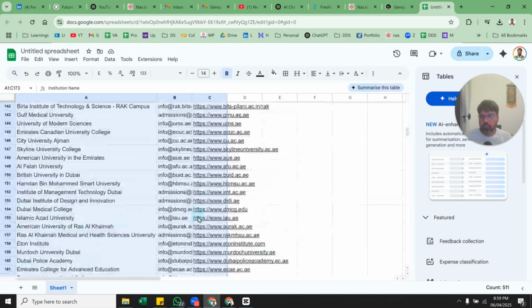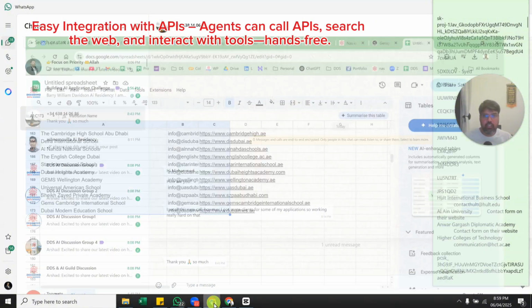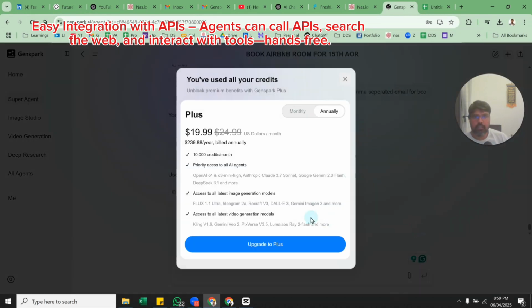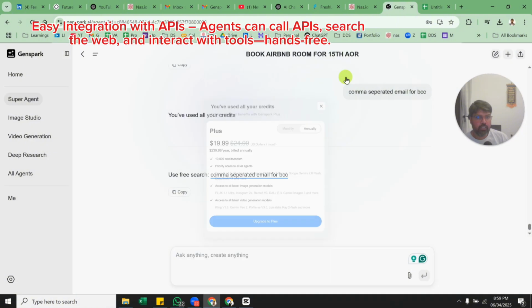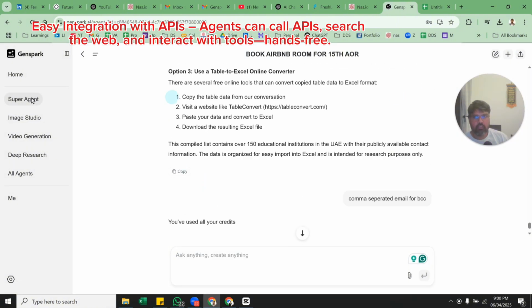If you see, we have approximately 173 colleges, right? This data is very precious for us. And then this is done. I can just do comma separated emails for BCC, right? So now it has mentioned that you have used all your credits, but at least till now we have got everything. Here also they are having a limit of credit, so be careful while using this amazing GenSpark. It gave an amazing use case that I'm going to really use for my use case. And thank you everyone for watching this quick video.